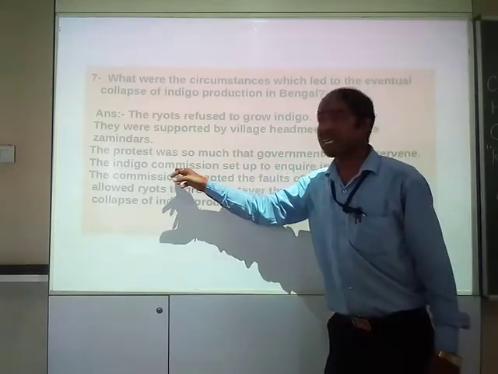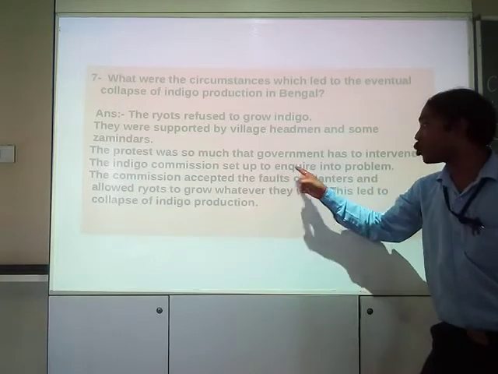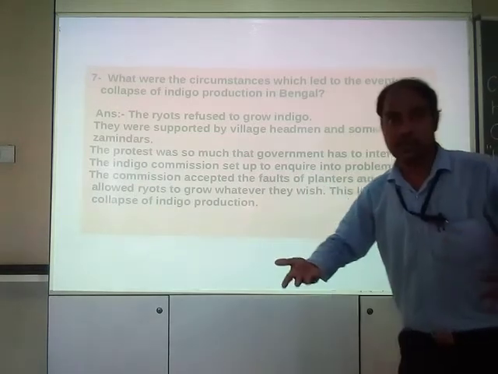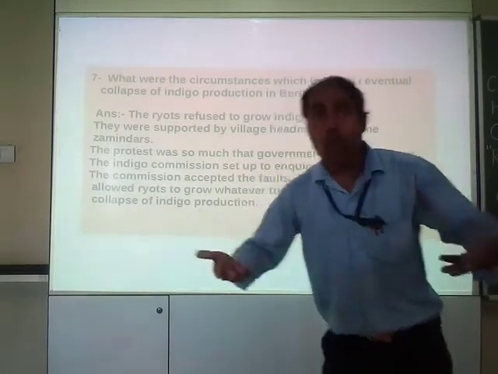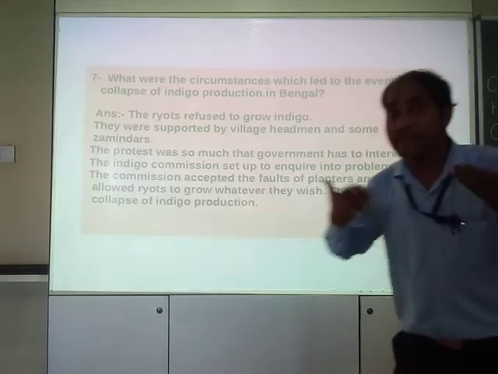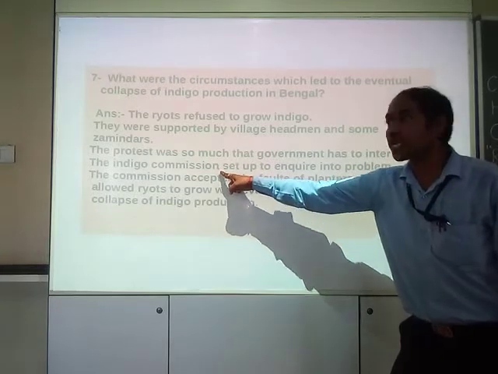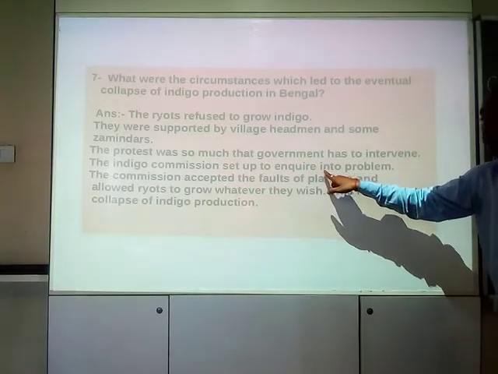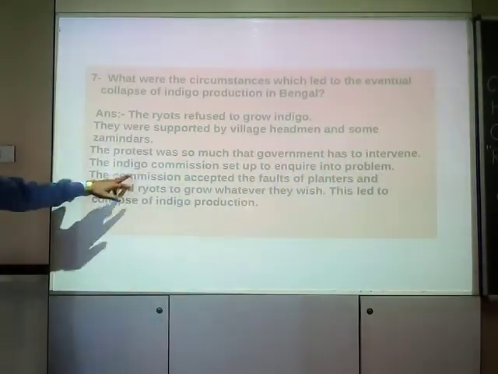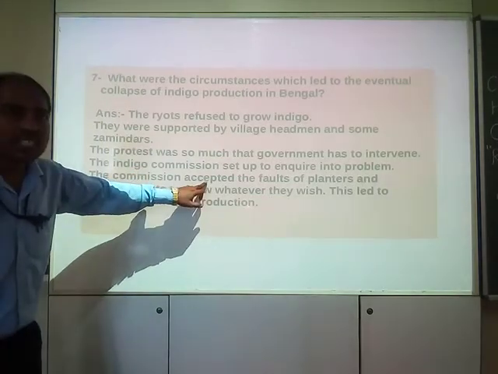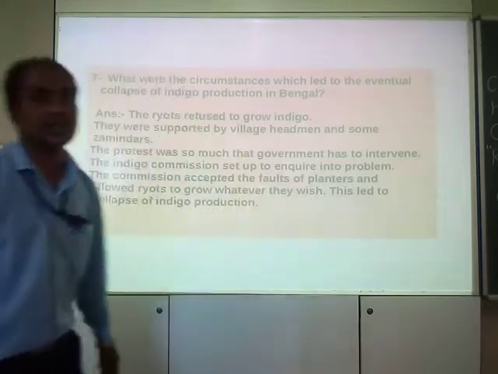So finally, the government set up an Indigo Commission. Clear? The Indigo Commission was set up to inquire into the problem, that means to know about the problem, to look into the matter as to what had happened. And this Indigo Commission also accepted the faults, the errors of the planters, right?